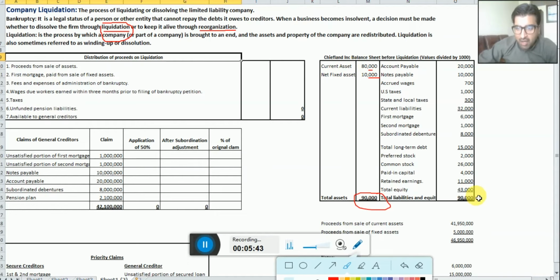But how much is the claim? $90,000. It means we are liquidating this $90,000, and whatever cash we receive, we distribute among these individuals. All these individuals provided funds to the business, so obviously when you sell the business, the cash should be given to them. How much should be given to each one, and who should be given preference? That is what we are learning in this topic of liquidation.